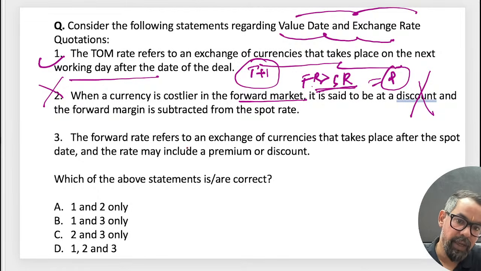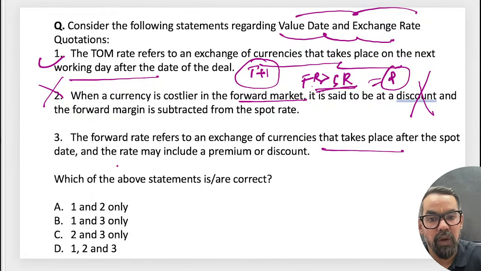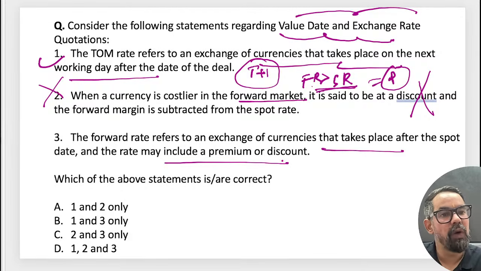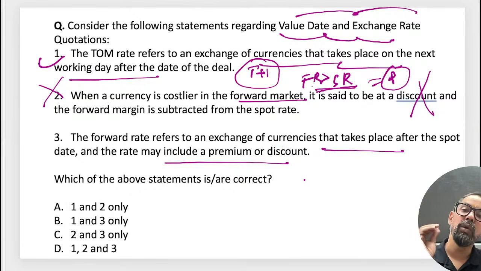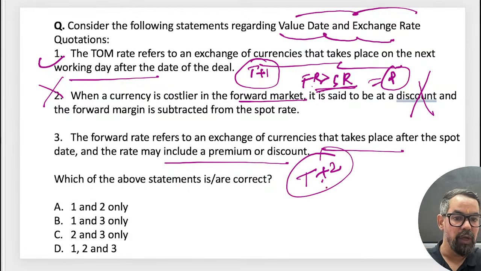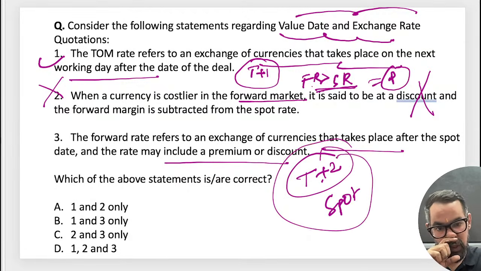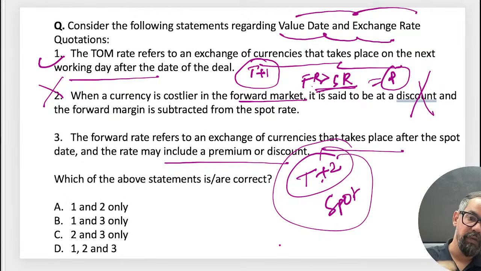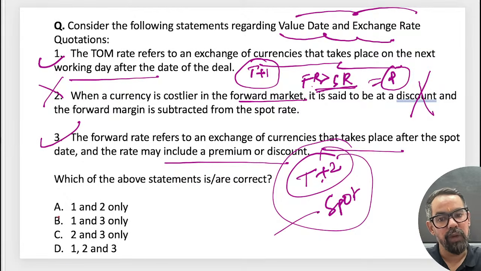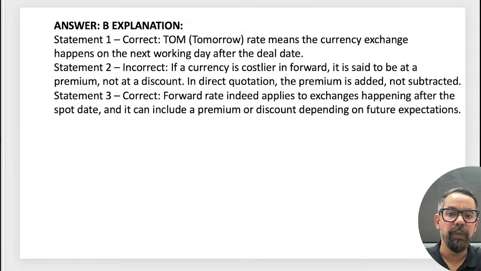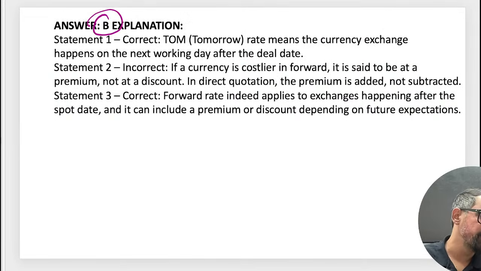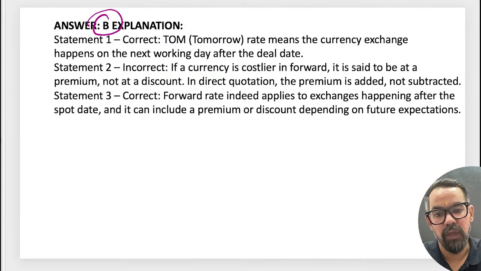The forward rate refers to an exchange of currency that takes place after the spot date. After the spot date, whether it is in premium or discount, it means when settlement takes place on any date after T+2. T+2 is your spot. If settlement takes place on any date in the future after this, that is called forward. True. So 1 and 3, option B will be the right answer for this particular one. Correct, guys? Understood? Okay, now next question.